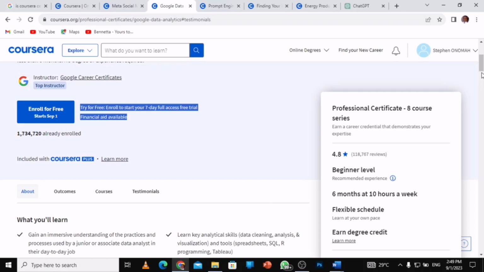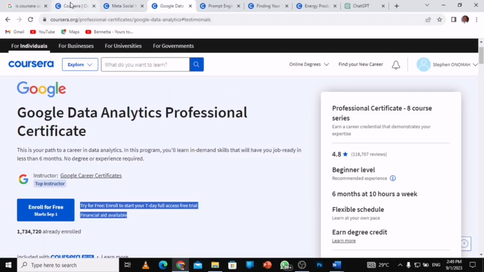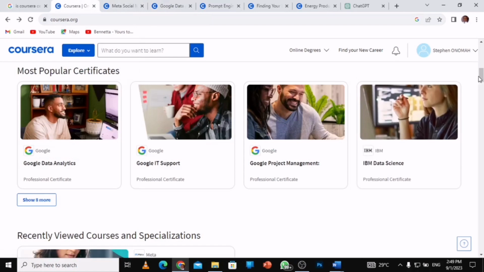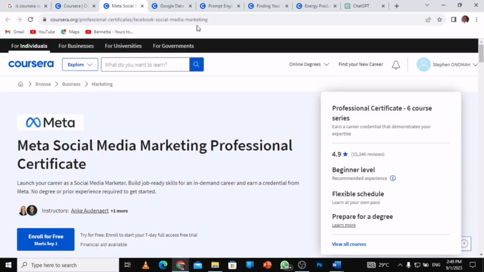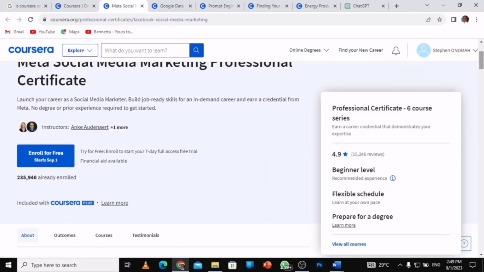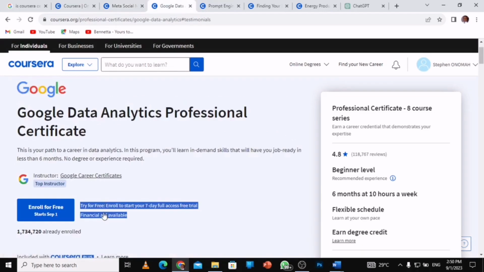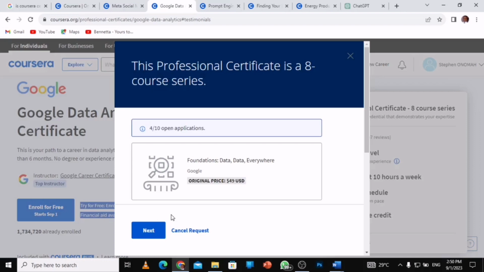With mine, let me go to mine. With what I was doing, they gave me some time, I could finish maybe in 3 or 4 months. But I'm always done, I just started and was just doing it, right? And I'm here to complete and get my certificate. So let's see how you can apply. When you go there, first you see this, you click on financial aid available. And the original price is $49. You go to next.